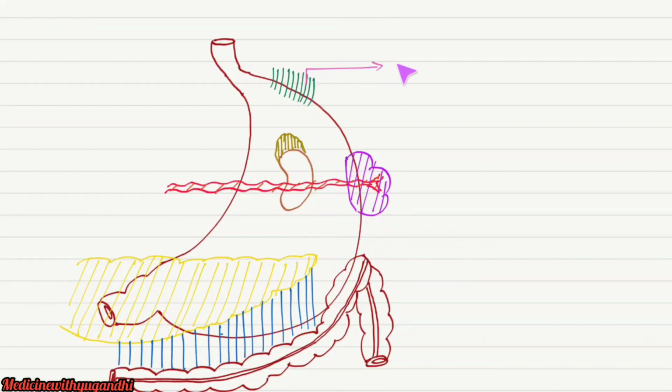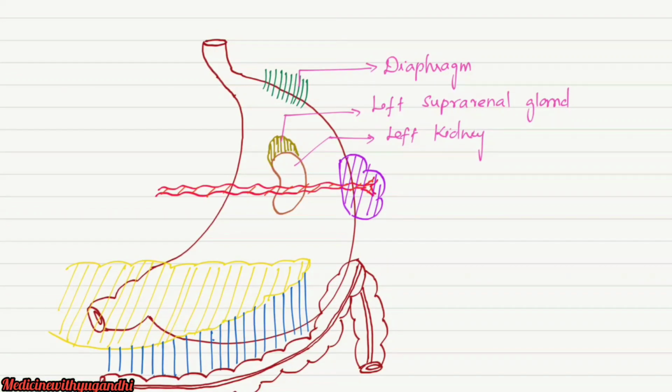So some portion of the diaphragm, then left kidney, then left suprarenal gland above the left kidney, and then the spleen, then the splenic artery supplying the spleen, then of course the pancreas.